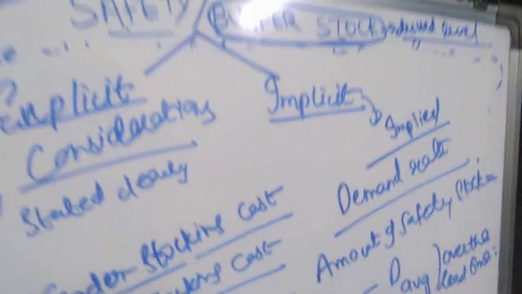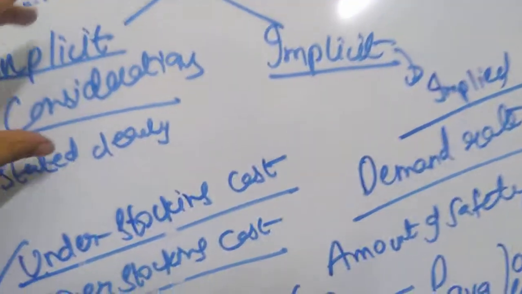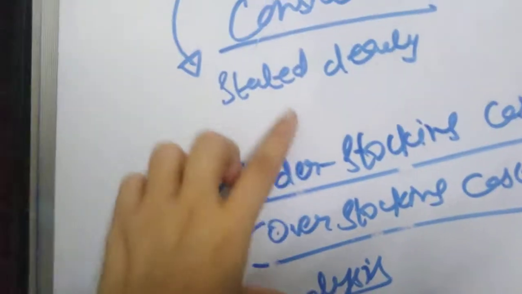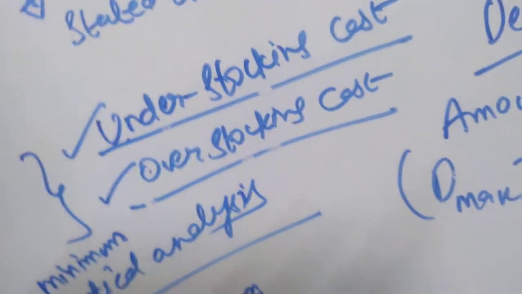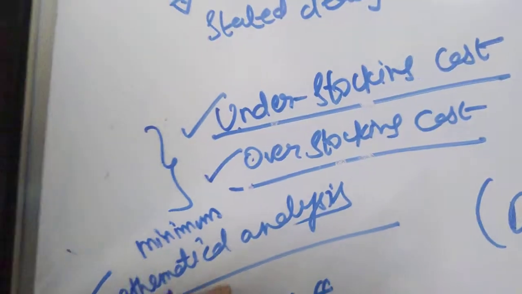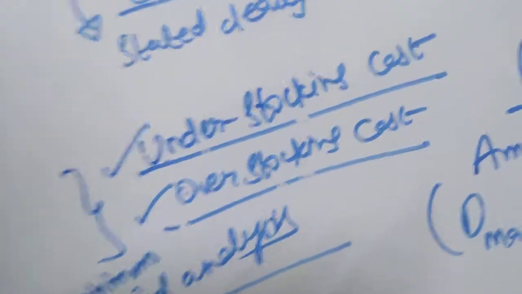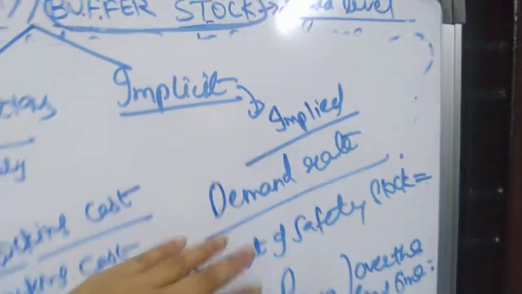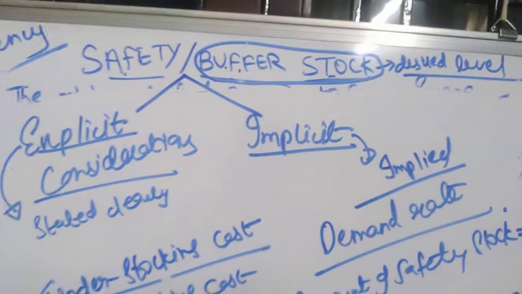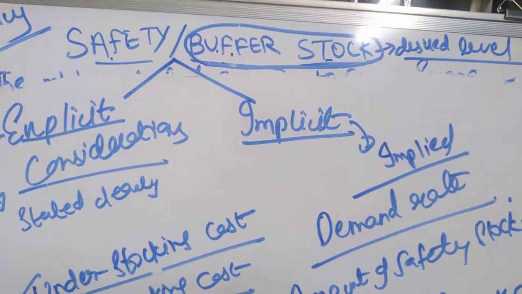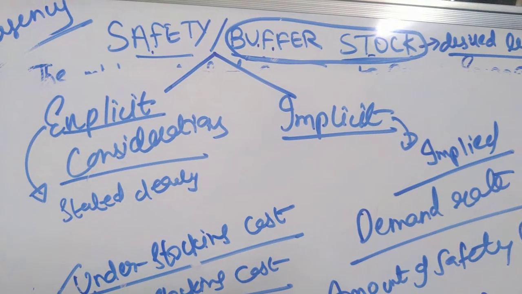Just don't think it is very complicated; it is very simple. Explicit is stated clearly: you look at the understocking cost and the overstocking cost, and do a mathematical analysis to come up with the optimum value at which both are minimum. Implicit is your demand rate: once you know the demand rate, the amount of safety stock is D max minus D average over the lead time. Thank you. So with this we have covered the inventory control unit. If you have any doubts, please let me know.